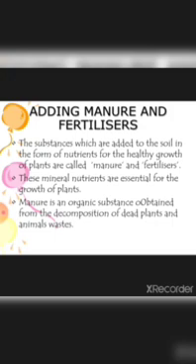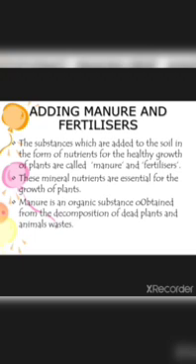So when you add manures and fertilizers to the soil, what is the importance of adding them? The substances which are added to the soil in the form of nutrients for the healthy growth of the plants are called what? It is manure and fertilizers. Why are we adding fertilizers or manure to the soil? To provide nutrients for the healthy growth of the plants.